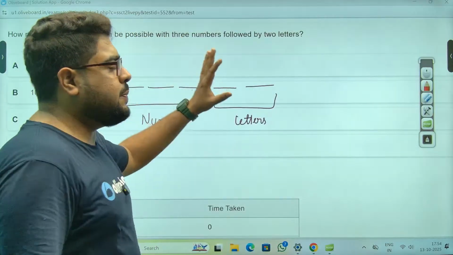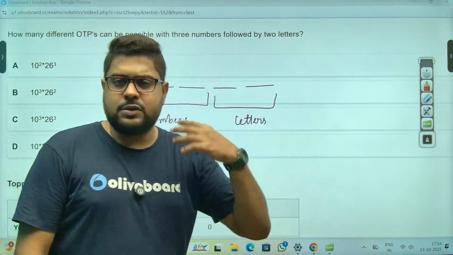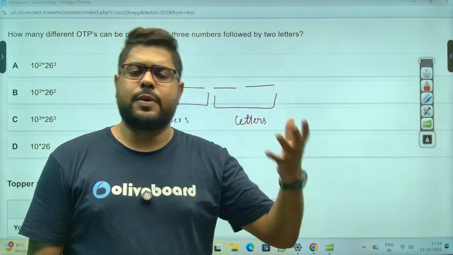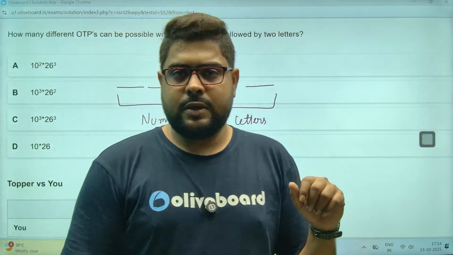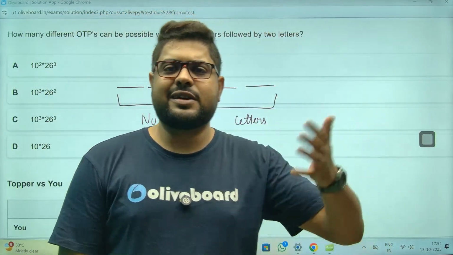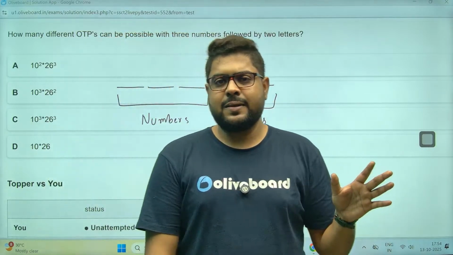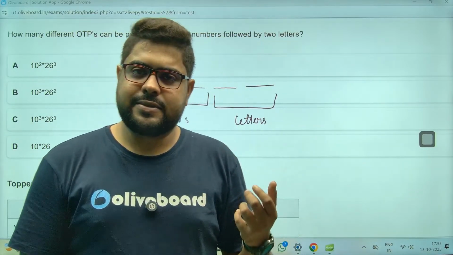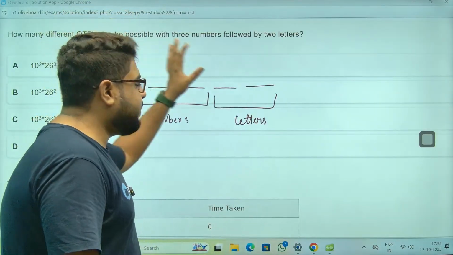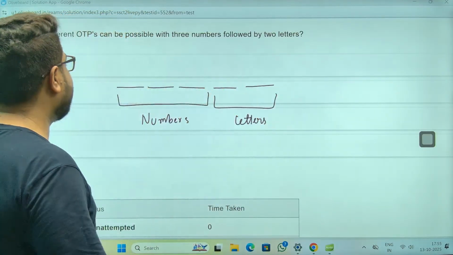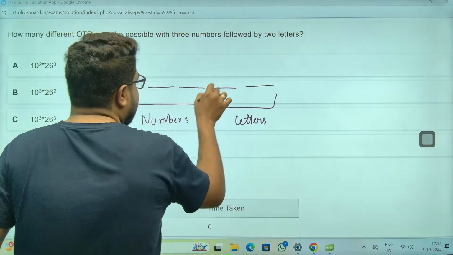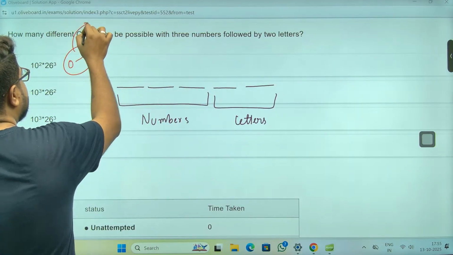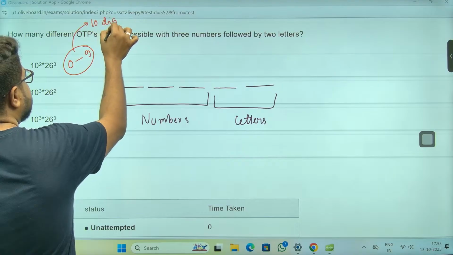Now they are asking about an OTP. In an OTP, you just use your brain, sir. We can use a particular number or a particular letter more than once, right? We generally use birthdays or any special day, and that day might have the same number twice. So repetition is definitely allowed. So how many numbers are there? Numbers are from 0 to 9, 10 digits. There are 10 digits, always.